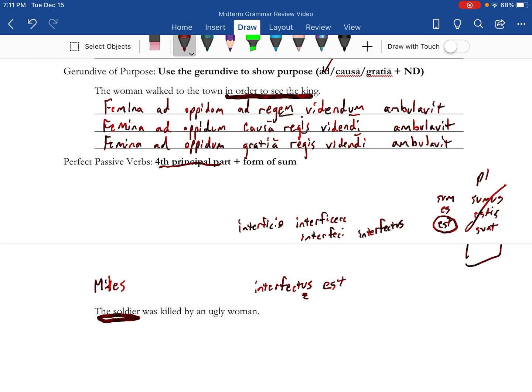Then we talked about ablative of agent earlier. So by an ugly woman, femina. And then ugly is turpis, which is third declension. We need to take that out and add an ending to it. And if you remember, third declension adjectives, when they are ablative, have an I. So that's the soldier was killed by an ugly woman.